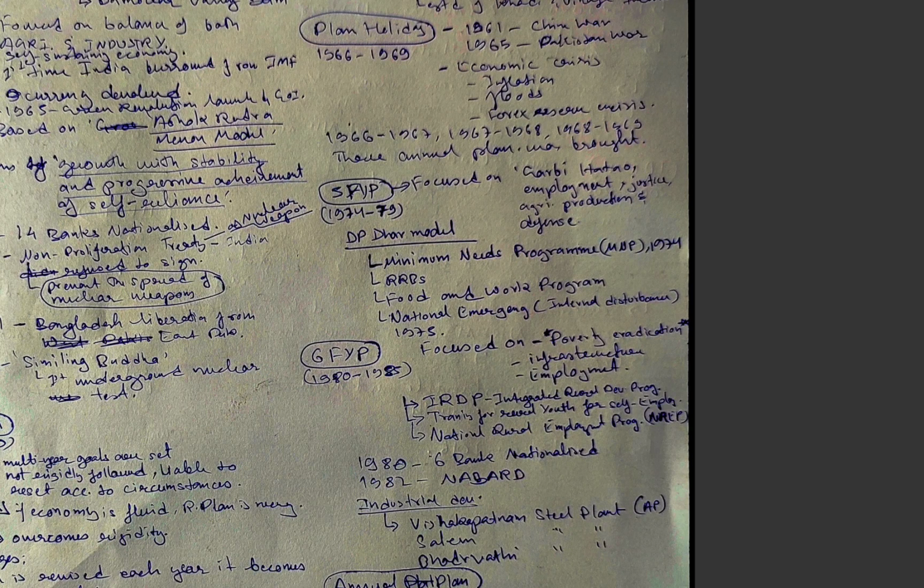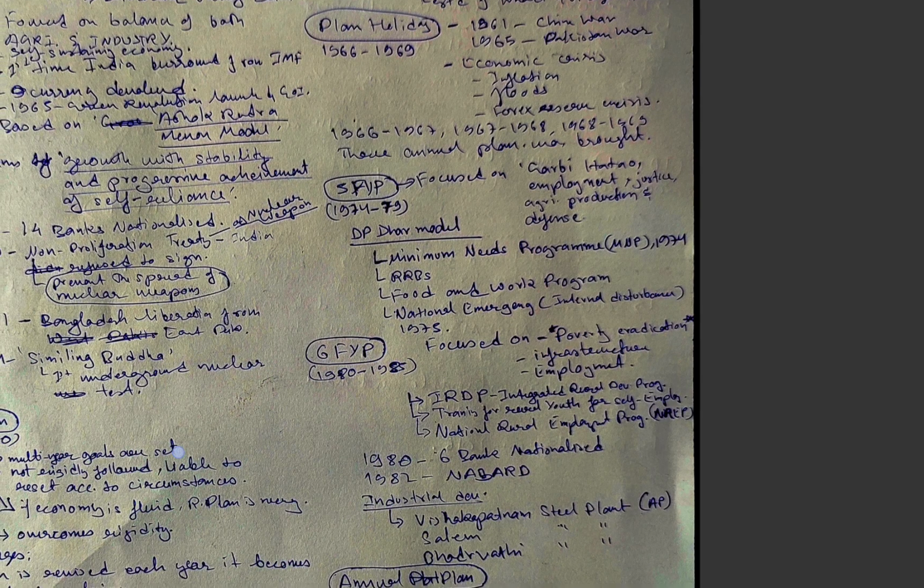So during this plan, the Minimum Needs Programme, MNP, of 1974 was launched, and Regional Rural Banks were also established. The Food for Work programme came too. A national emergency was also declared due to internal disturbances in 1974, during the fifth 5-year plan.